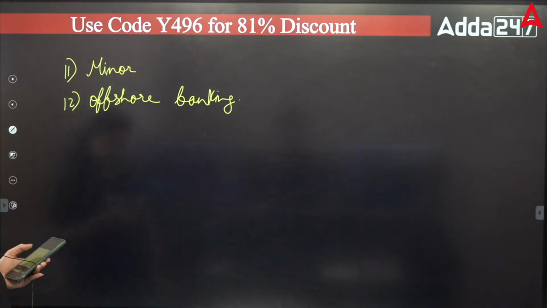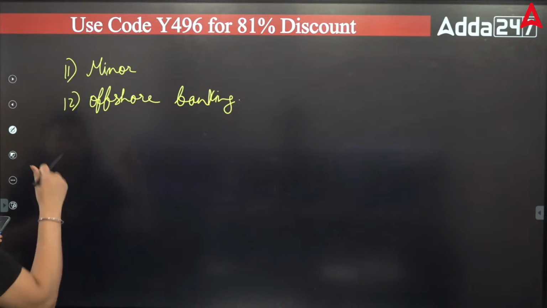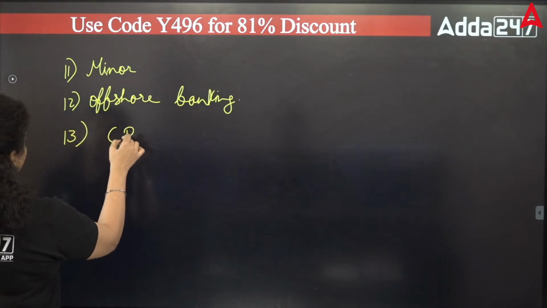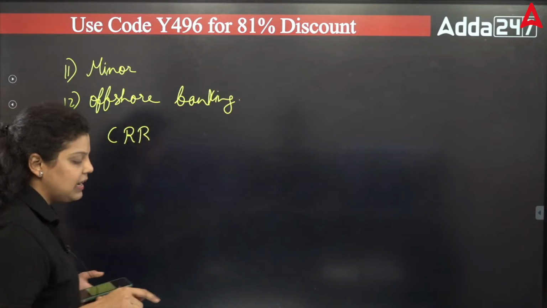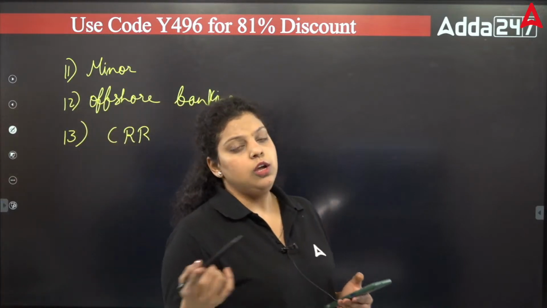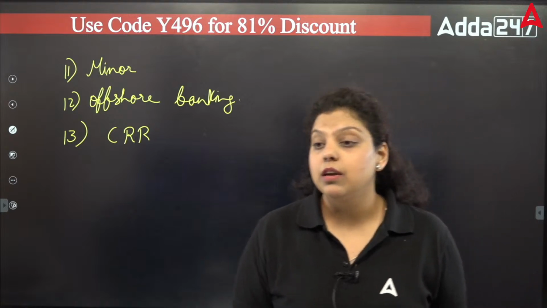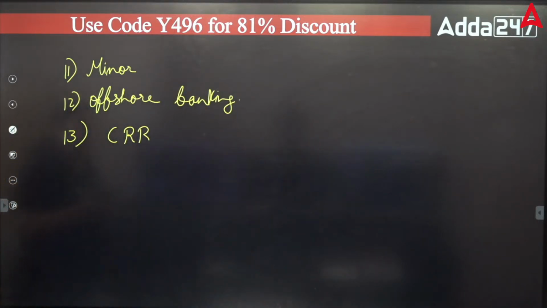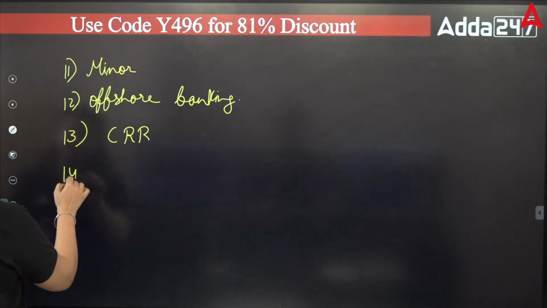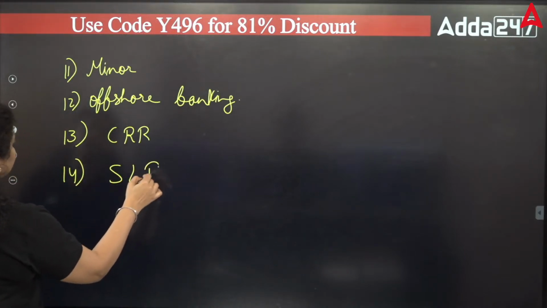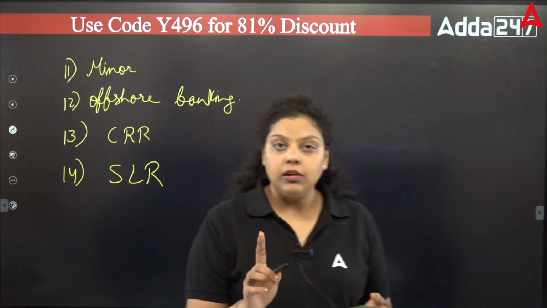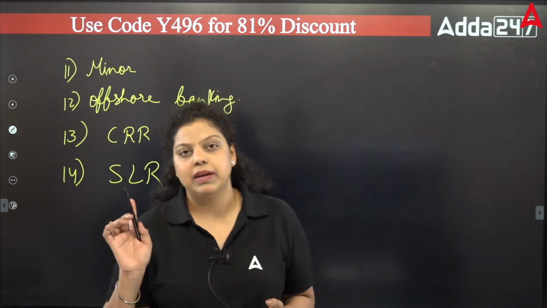Okay. Next, a question was asked from the CRR and SLR. One question on CRR was asking whether a bank can earn interest on CRR or not. The answer is no, RBI does not pay interest on the CRR. RBI did so only in the 1999 banking slowdown, when it paid interest to the commercial banks. Apart from that, RBI has not paid interest.